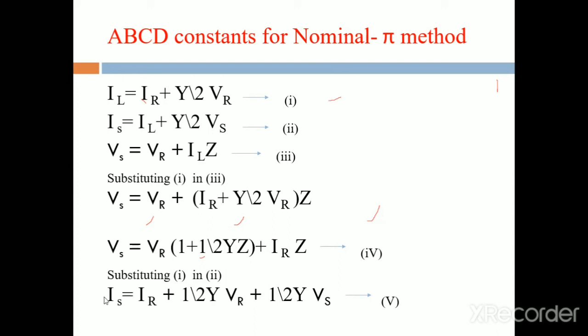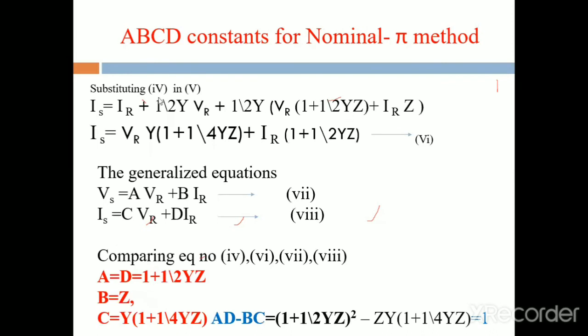What is the generalized equation? Is is equal to CVR plus DIR. But it is not similar to the generalized equation. That's why we simplify this equation and take common terms. Then it is similar to the generalized equation.